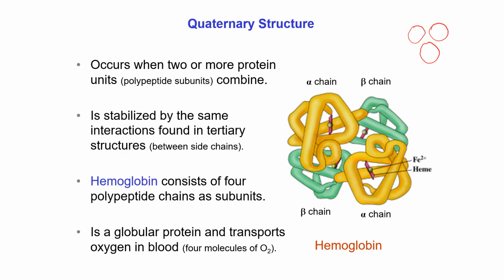Now about the quaternary structure of protein. Quaternary structures occur when two or more protein subunits combine together, and combinedly they perform the biological function in our system. Now one can ask how these individual protein units combine with each other. Of course, there must be some interaction between the units of this protein. Otherwise, they cannot be combined with each other.